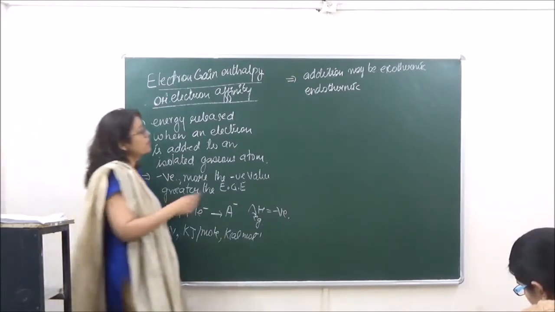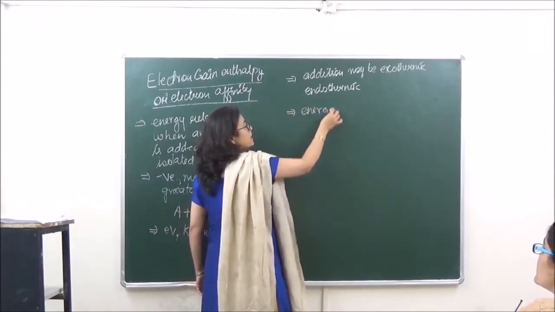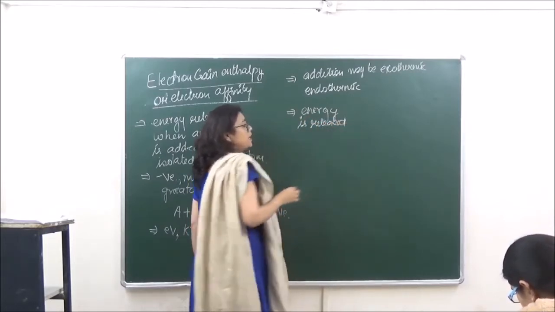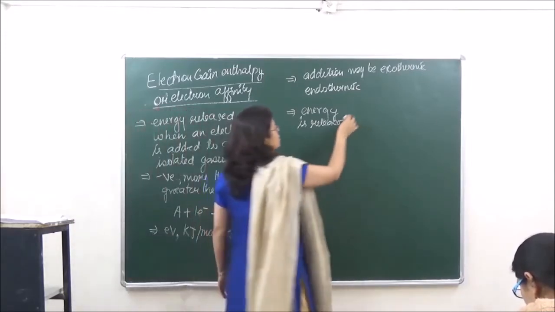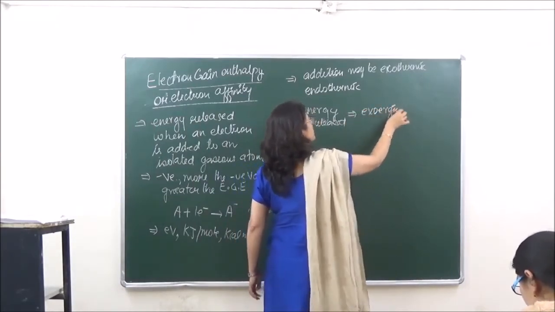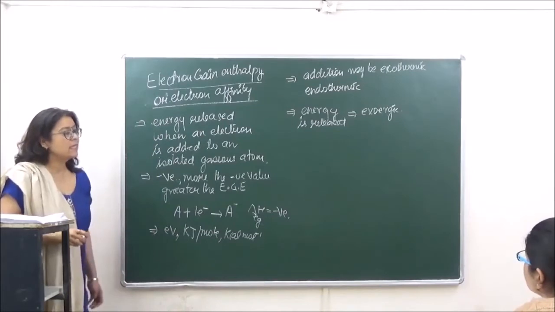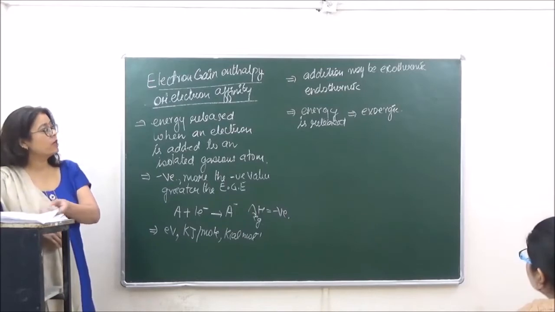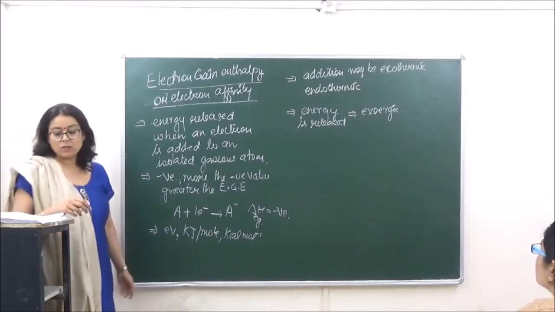Okay, now whenever the process is exothermic, or we are saying that whenever energy is released, the process is known as exoergic. Whenever we are adding an electron and the energy is released, the process is known as what? It is known as exoergic, and therefore the enthalpy or delta H for such reactions is going to be negative.